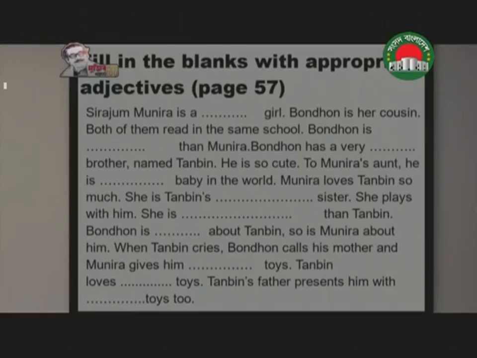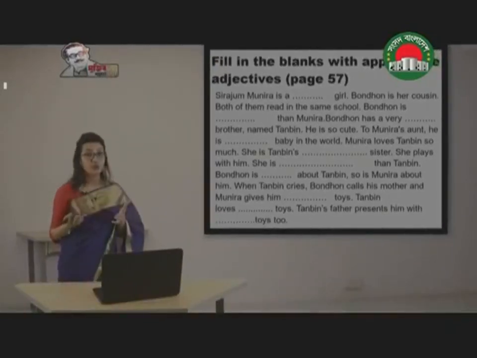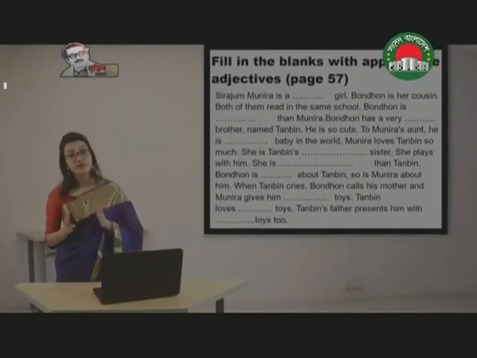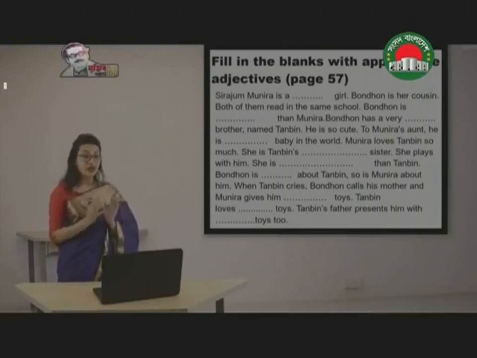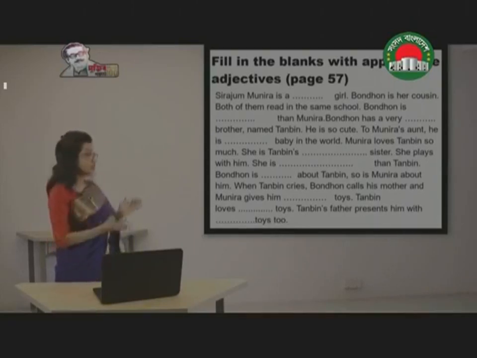Bandhun is dash about Tanbin, so is Munira about him. When Tanbin cries, Bandhun calls his mother and Munira gives him dash toys. Tanbin loves toys. Tanbin's father presents him with dash toys too. So I'm repeating once again what you have to do. You have to use the correct form of adjective in these blanks.